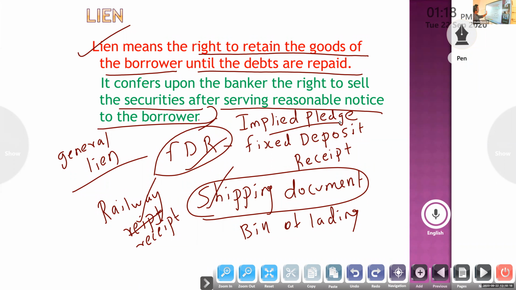It gives the right to the bank, not only the right to retain and possess, they can sell the goods if the borrower fails to pay the loan in time. That is called an implied pledge. It is a general lien. Okay, that is related to lien. So lien means the right to retain the goods, they keep the receipt, everything, until the debts are repaid. After repayment, they will give back the securities. That is lien.